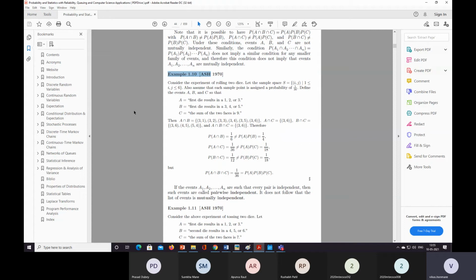Let the sample space S be equal to {(i, j)} such that 1 ≤ i, j ≤ 6, because here there are 6 faces of the die. That's why we are starting from (1,1), (1,2), (1,3), (1,4), and they are the (i, j).